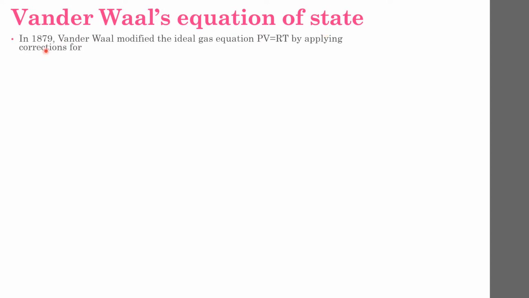In 1879, van der Waals modified the ideal gas equation PV = RT by applying corrections for intermolecular forces of attraction, which will give the correction for pressure, and second, the finite size of molecules, which will give the correction for volume. So the first point is the correction for pressure.